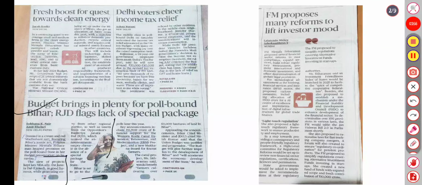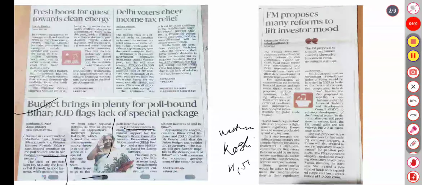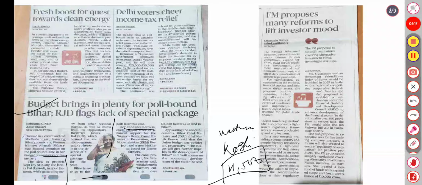Bihar is set to benefit from a key announcement of 11,500 crore of financial support for the Western Koshi Canal ERM, renovation and modernization. The canal project, Sitharaman said, would benefit farmers cultivating over 50,000 hectares of land, and this positive and progressive budget will give further implementation and accelerate the economy.